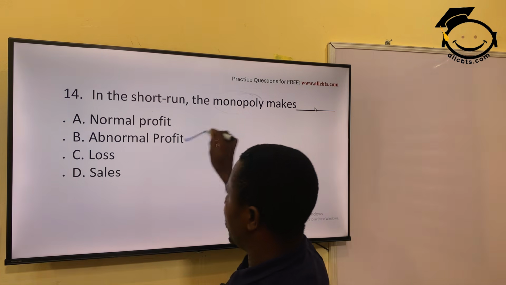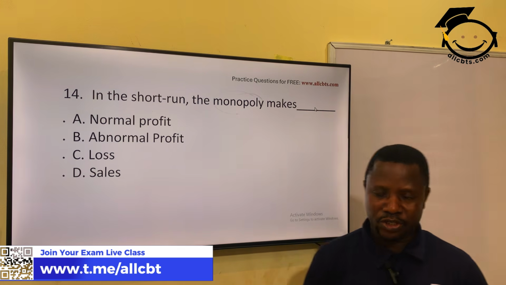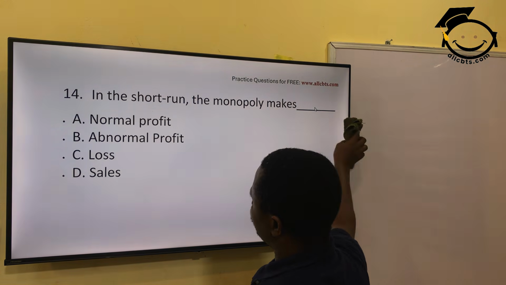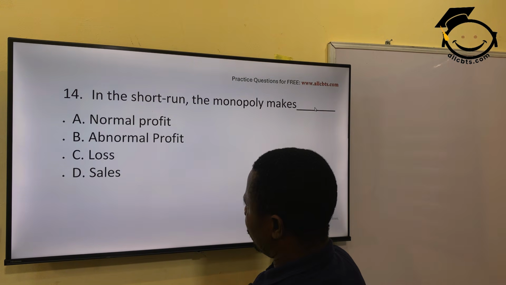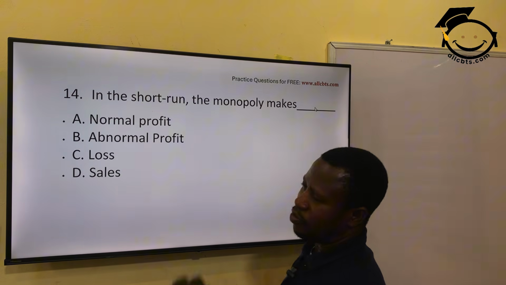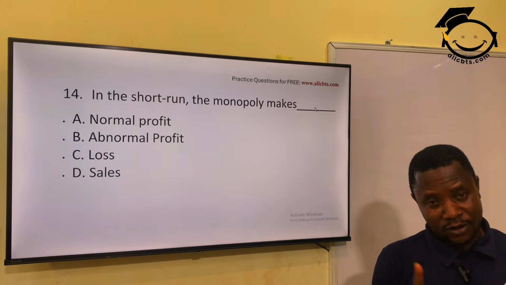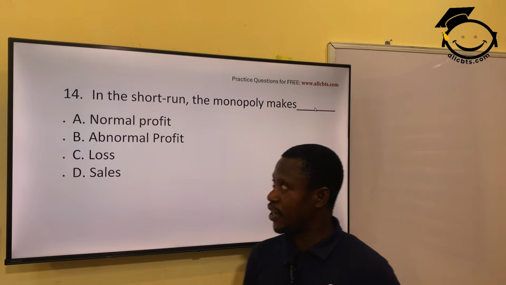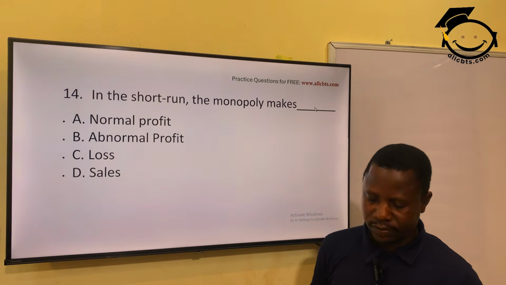It will make abnormal profit. In the short run, it's going to make abnormal profit. But in the long run, there may be the introduction of another product, or the taste of consumers may change, so it may be forced to bring down the price in the long run. But in the short run, it makes what? Abnormal profits. Okay? The next question.